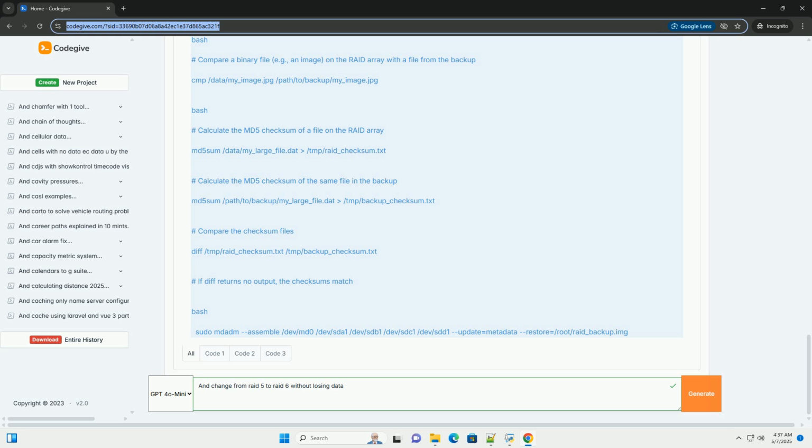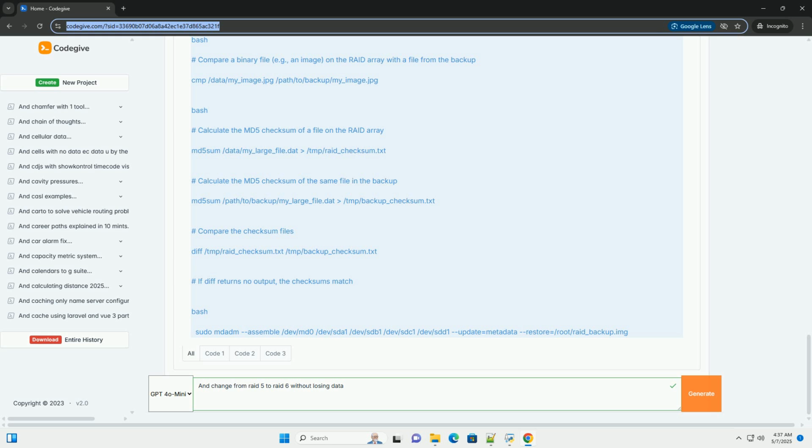Troubleshooting. Reshape fails: if the reshape process fails, use the backup file to revert the array to its original RAID 5 configuration. Then, investigate the cause of the failure, for example hardware issue or power outage, and address it before attempting the migration again. Consider increasing the speed_limit_min if the reshape seems to be failing due to high I/O load.